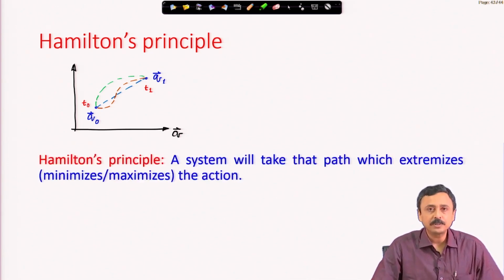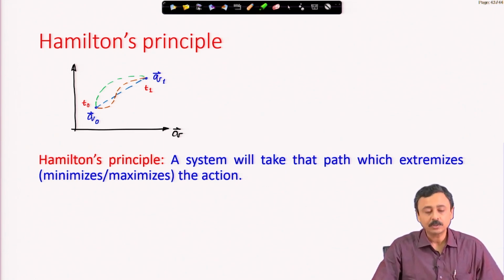How does Hamilton's principle help us? It says a system will take that path which extremizes the action. We have introduced a new term, action. Extremizes means either it minimizes or maximizes. A single term for minimization or maximization is extremization.